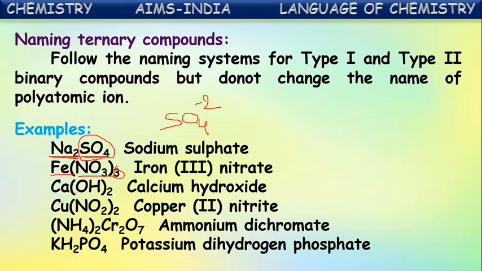Next, with hydroxide ion and calcium ion, simply combining these two we get calcium hydroxide. With nitrite ion, copper nitrite. It is ammonium with dichromate: ammonium dichromate. Just by adding these two we get the name of the ternary compound. It is a biphosphate ion or dihydrogen phosphate ion, with potassium: potassium dihydrogen phosphate. In this way, names of ternary compounds are taken directly from the names of the cation and the polyatomic anion.